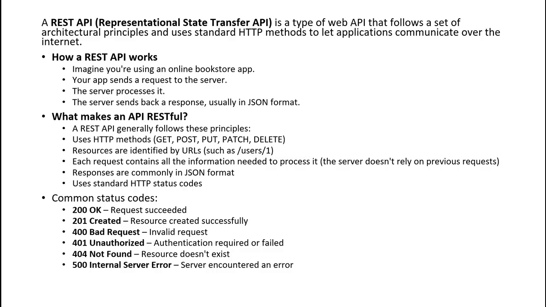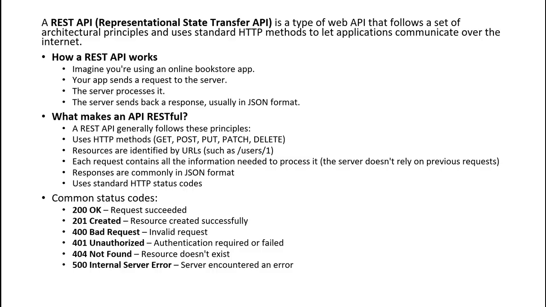It is also called stateless. What is the meaning of stateless? Stateless means each request contains all the information that the server requires to process it. It does not remember the previous request. That is called stateless. And it is a client-server architecture. It only uses HTTP methods, and the commonly returned format is JSON. It also supports some other formats, and it has status codes in the response.